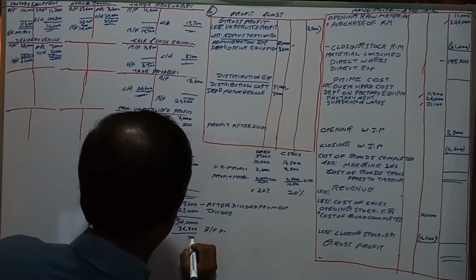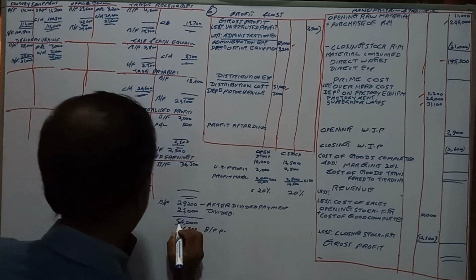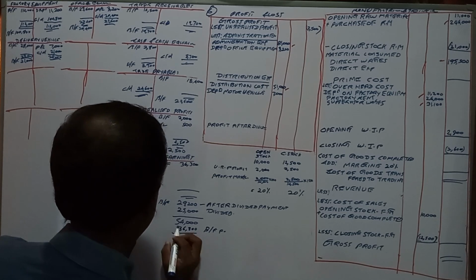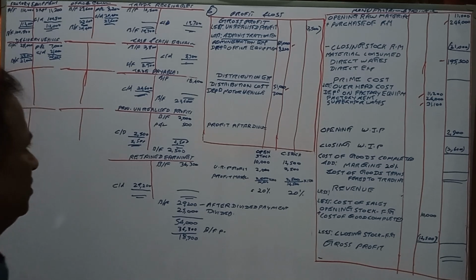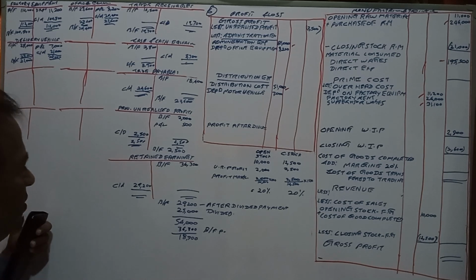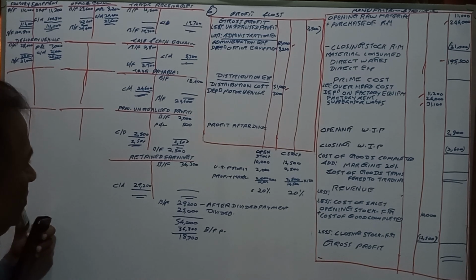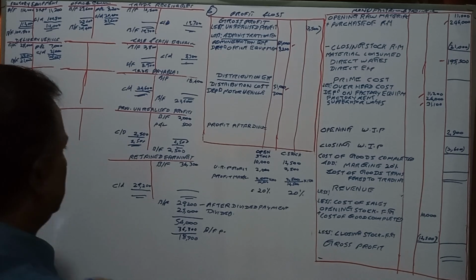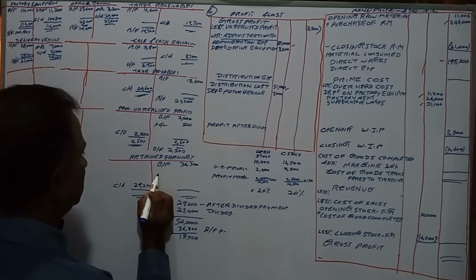Then 18,700 is the profit during the closing P&L.